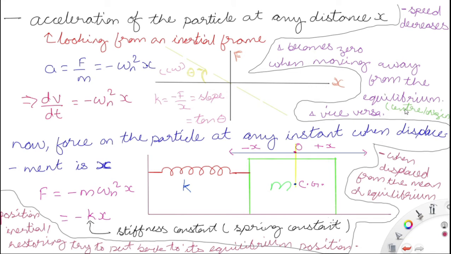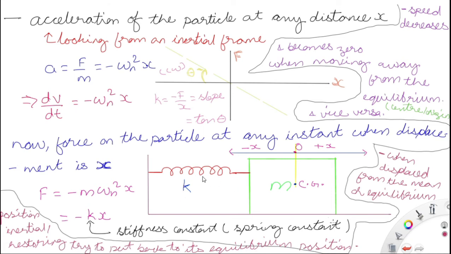And vice versa happens, means the opposite happens when moving: the speed will increase when coming to the origin. Now when displaced from the mean or equilibrium position, the inertial or restoring force tries to put it back to the equilibrium position. Means if the body is displaced from its mean position, then the inertial force or the